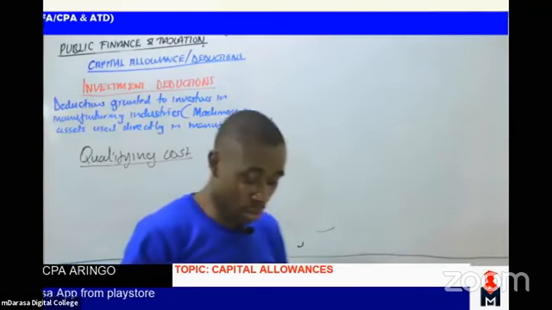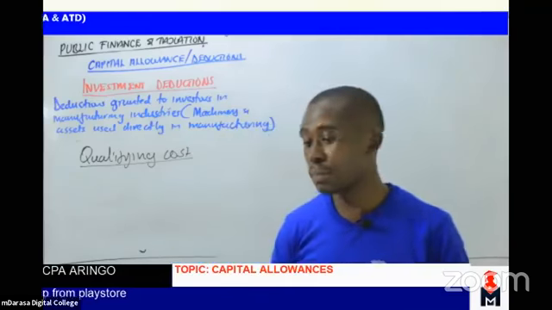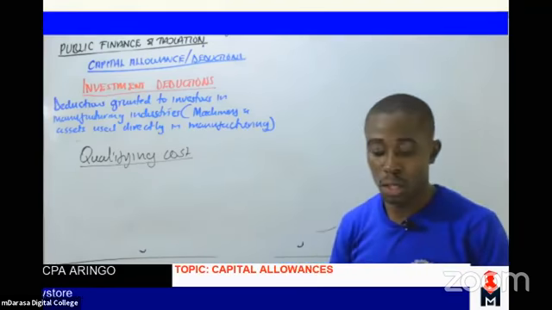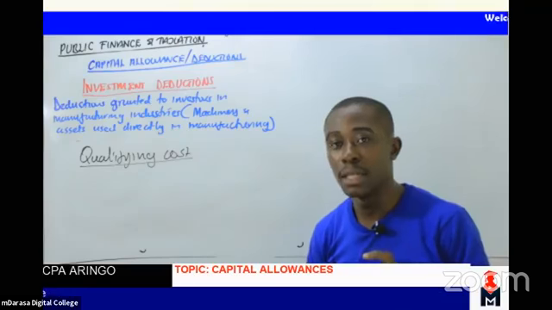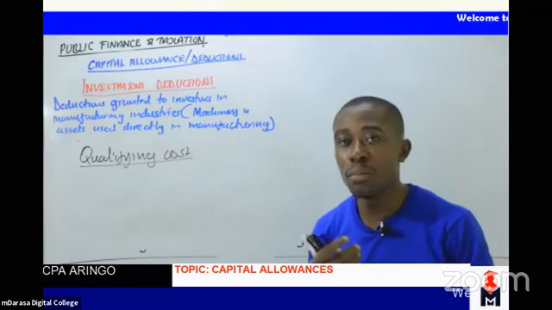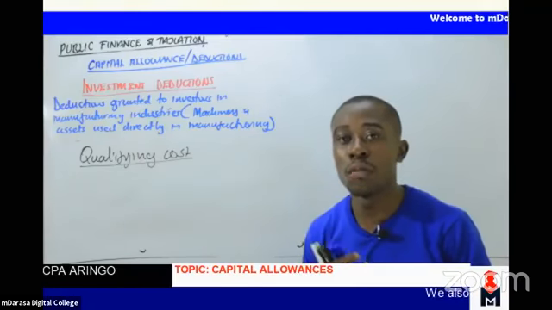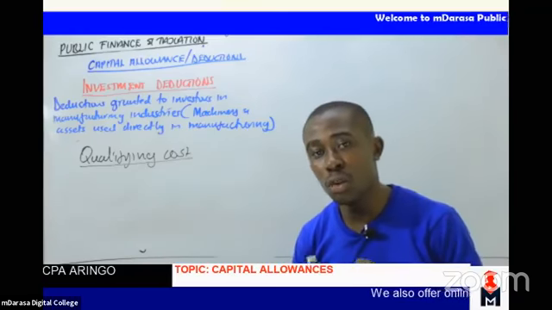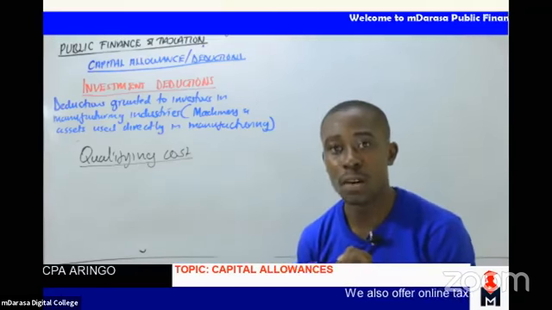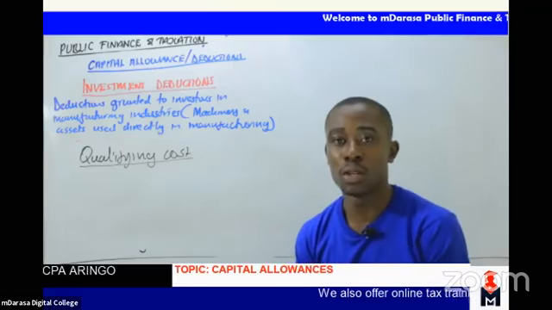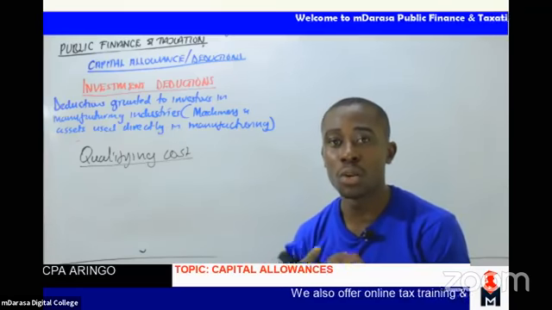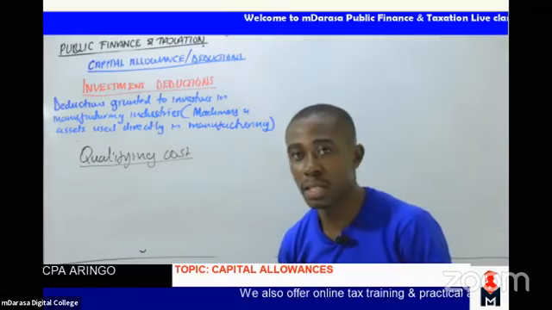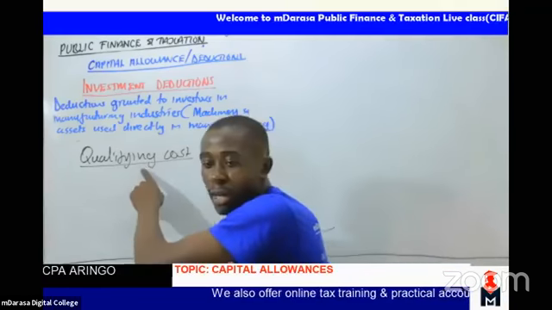So, what I want you to note at any given point whenever we are talking of qualifying cost, what should ring at the back of our mind? Qualifying cost, ideally, we'll be looking at the cost that will qualify for capital allowance. Because I've already given you the definition of capital allowance, we've looked at the types of capital allowance. Now, whenever we are talking of the cost that is going to be granted capital allowance, what are you terming it as? Qualifying cost.